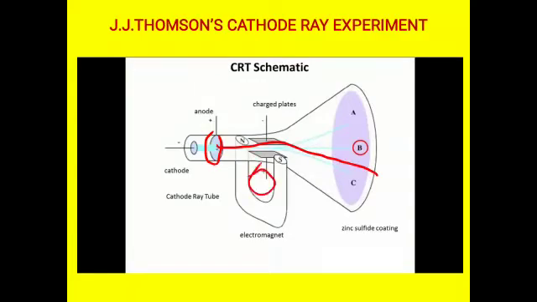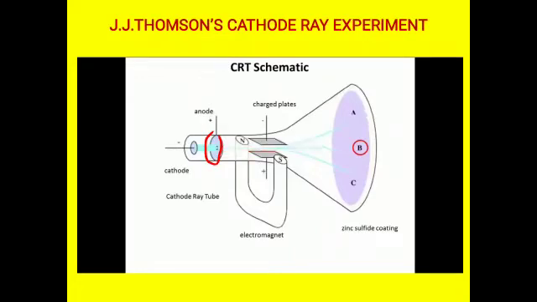Here is the positive electrode. It shows that the cathode ray has negatively charged particles. Similarly, when I place a magnetic field in the pathway of the cathode ray, it also produces a certain deflection.